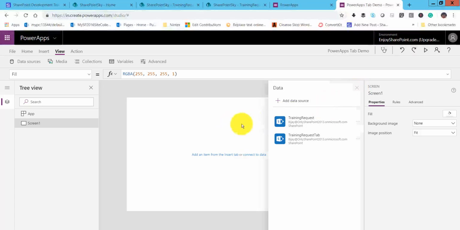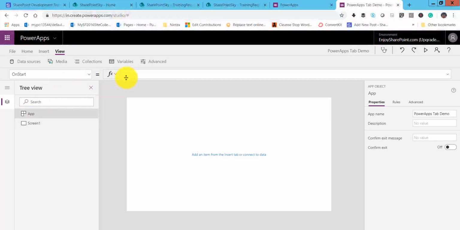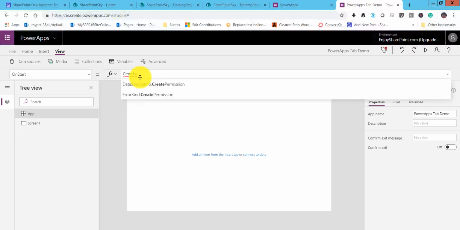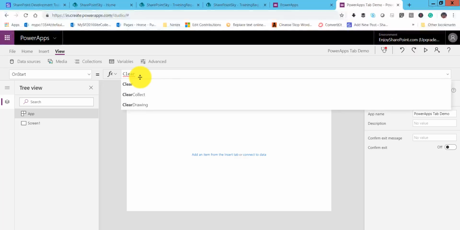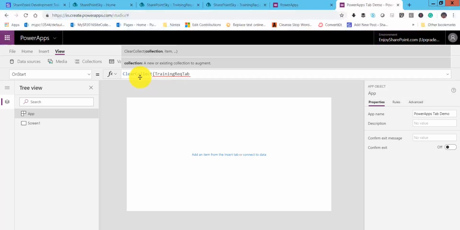Now what we will do is in this form we will first go to the App, and then we will create a collection. So I'll select this App, and on start, we will create a collection. We can do that by using ClearCollect. So in ClearCollect, we will first take the collection name. I will give a collection name as, suppose, training request tab, something like that.